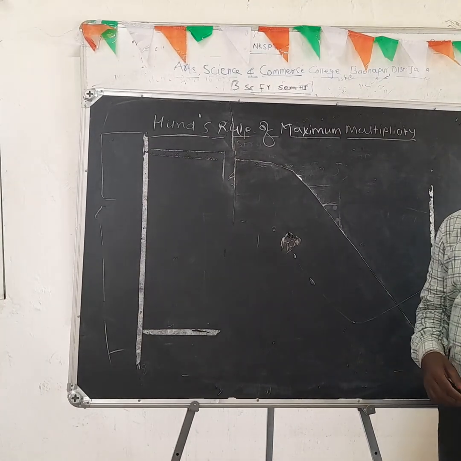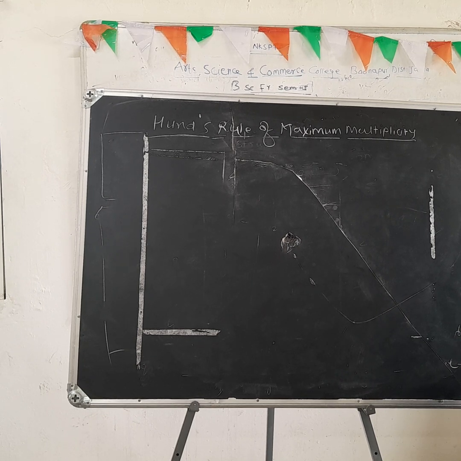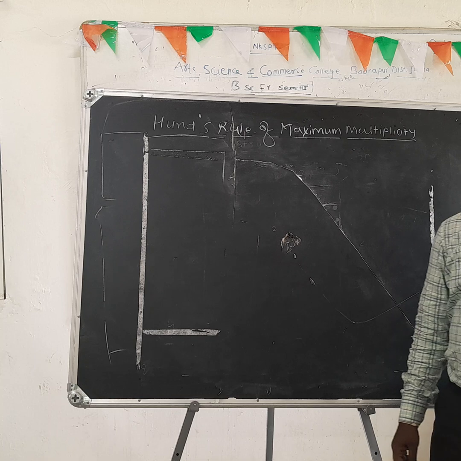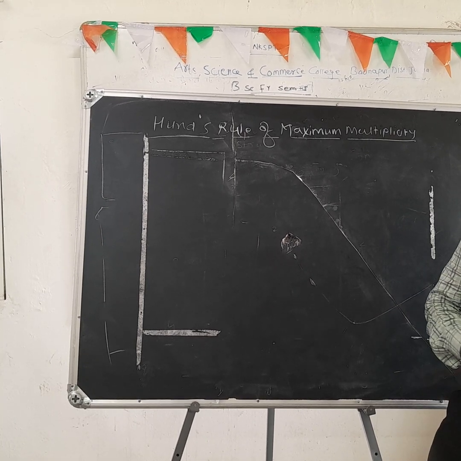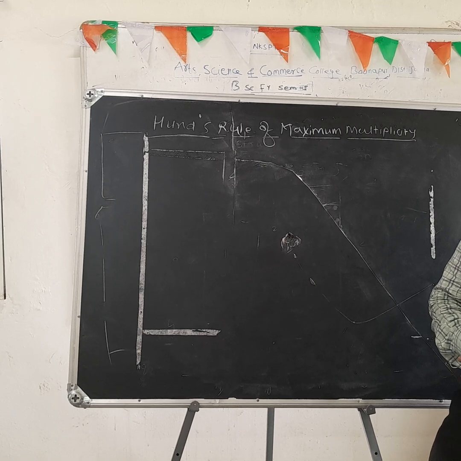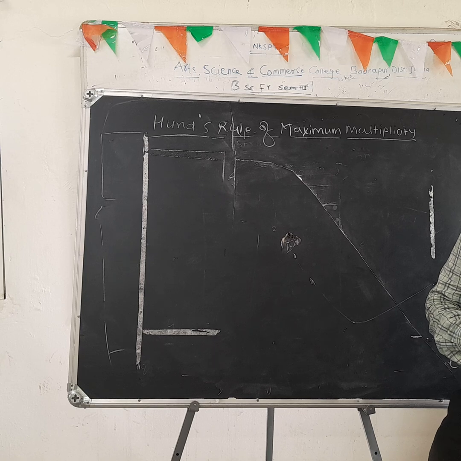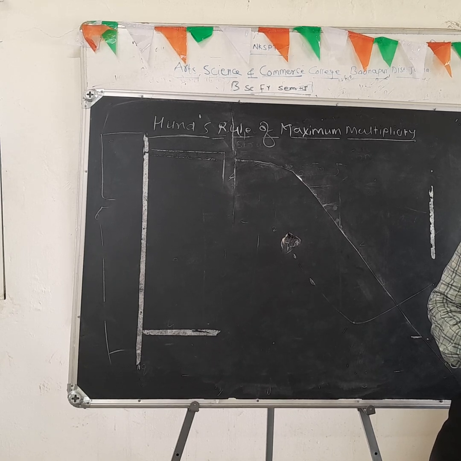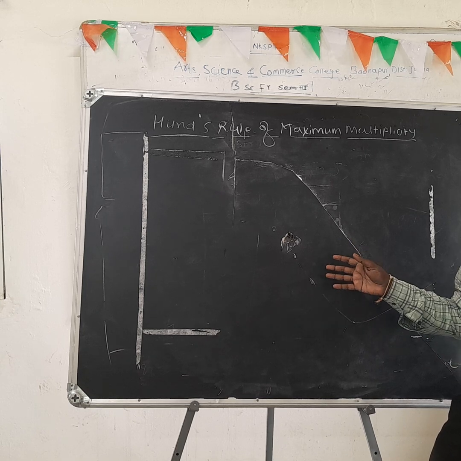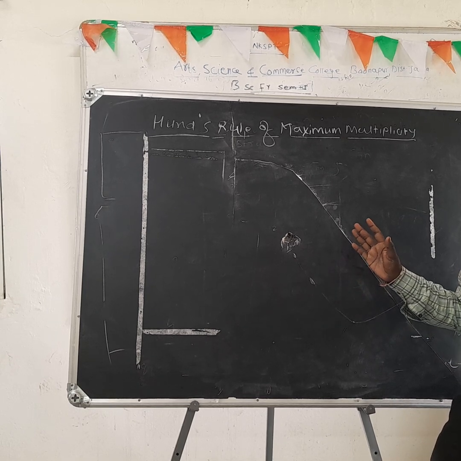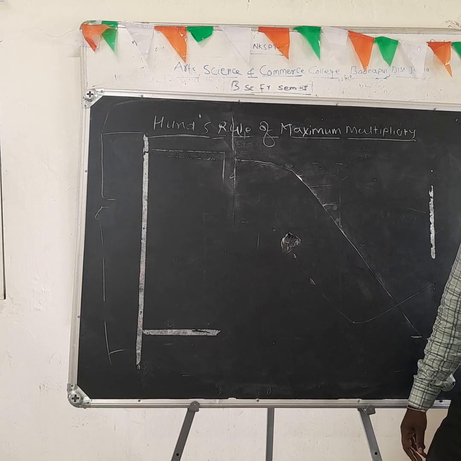Hund's rule of maximum multiplicity. Here in this case, we will discuss the filling of electrons in the orbitals belonging to the same subset, that is, the orbitals of equal energy, which means the degenerate orbitals.